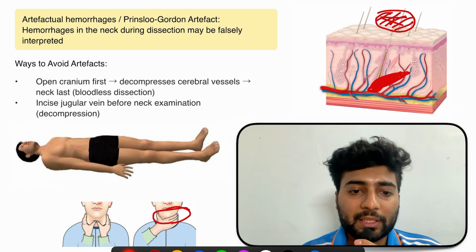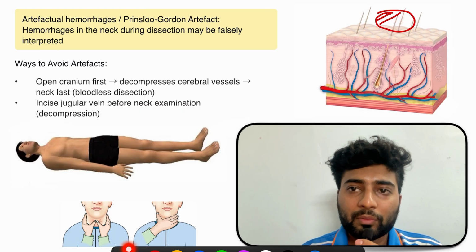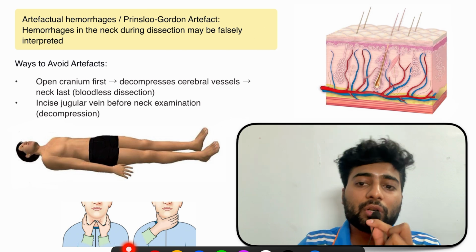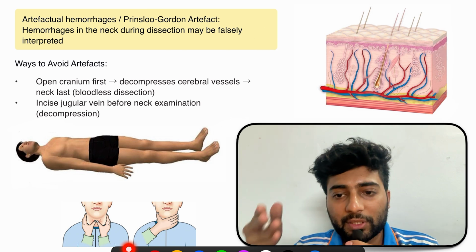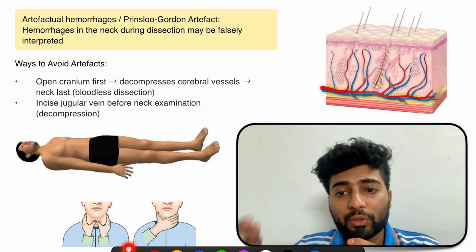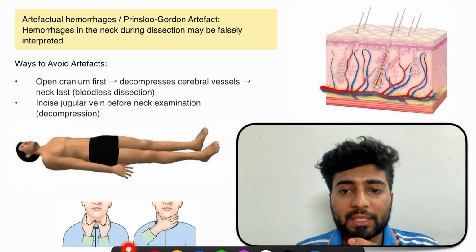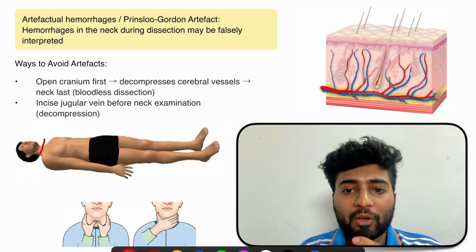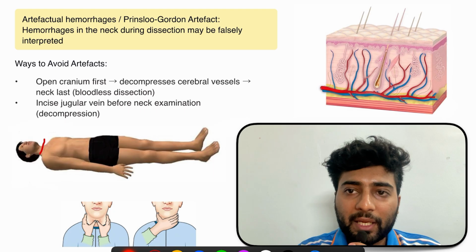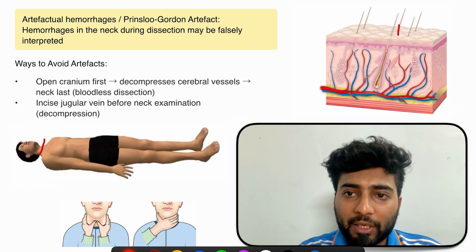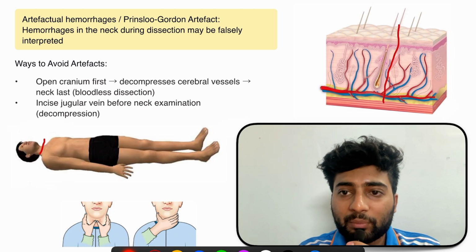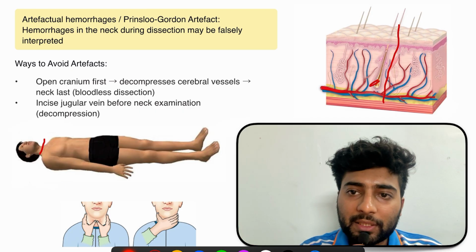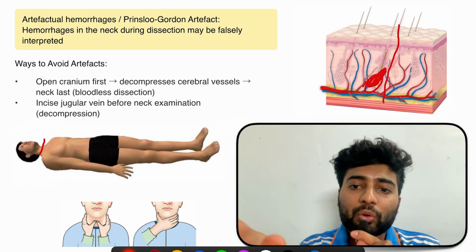Now there is a catch here. Let's say that the person was not throttled or strangulated. The person died due to hanging, and it was a suicidal death. So in this case, if I open or cut the neck directly for autopsy findings, I will be cutting this blood vessel, right? And this blood vessel will leak blood into this space. So this is also looking like a bruise.